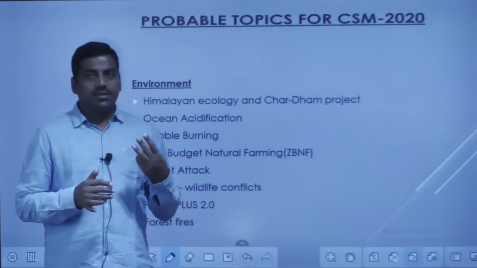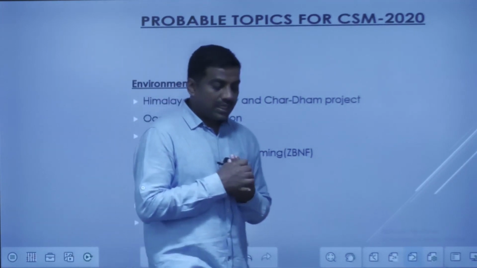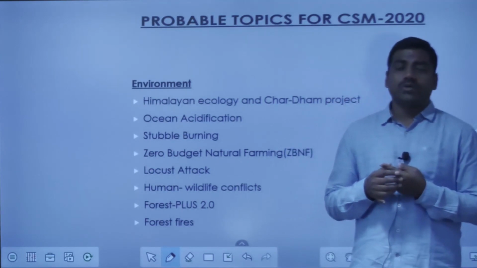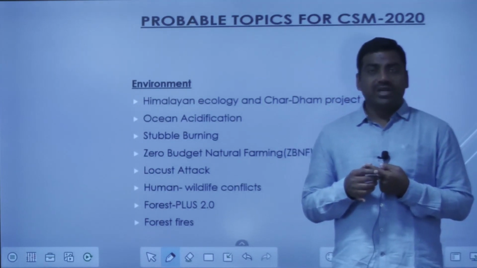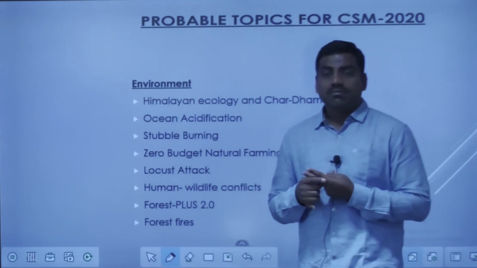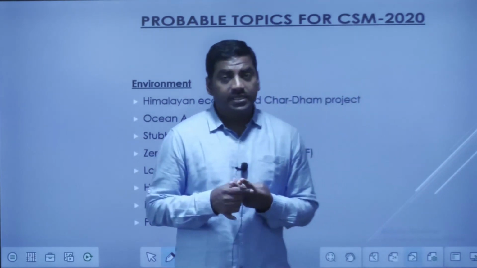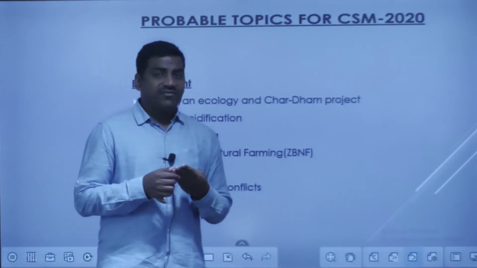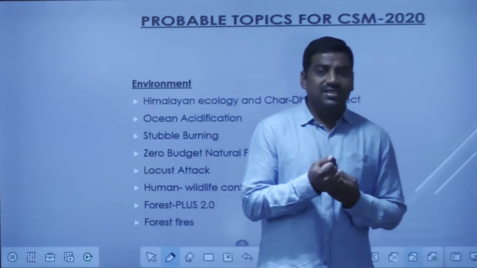Especially there are 3 such conventions. One is the convention with respect to climate change, that is UNFCCC. Then the second one is the Convention on Biodiversity. And the third is the convention on combating desertification. These are the 3 things.